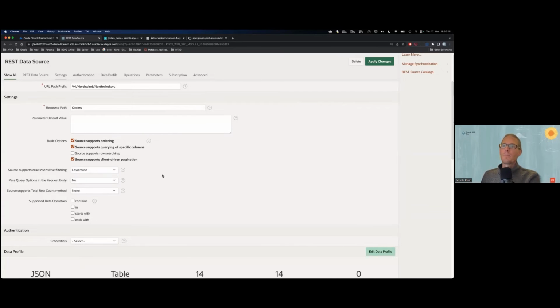And then there's a couple of additional things that I can set, like if I want to filter case insensitive, how does that work on the other side? Do I have to just run lowercase on everything and compare it like that? Does it have something specific? I can configure this here.